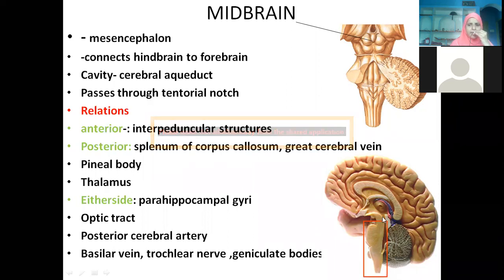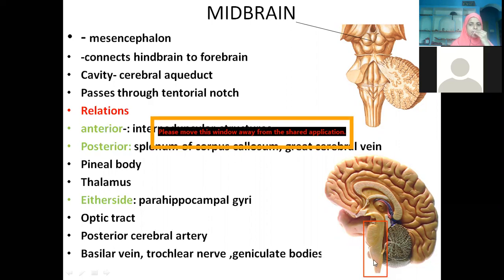Okay, and we know the cavity which is running here. I told you here we have the third ventricle between the two thalami. So this is the cerebral aqueduct, which connects the third ventricle to the fourth ventricle, which is present behind the pons and medulla and below the cerebellum. So this cavity, anteriorly, is related to the